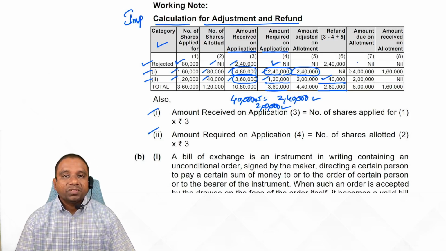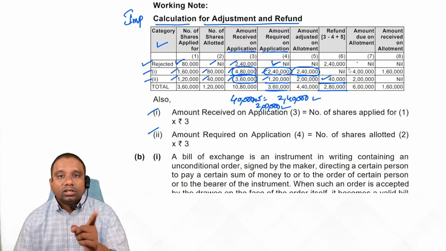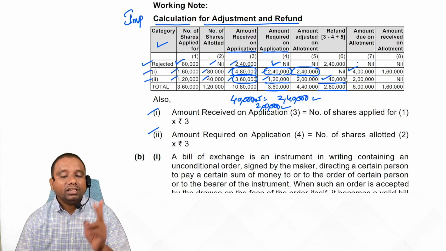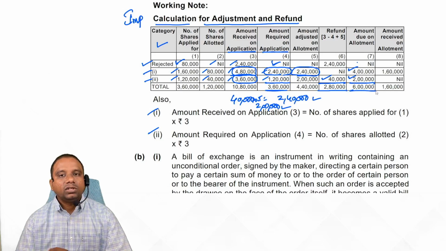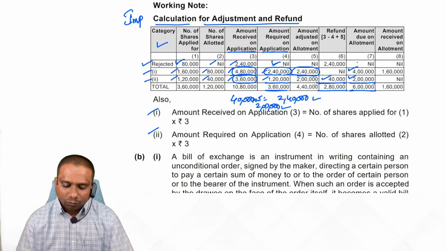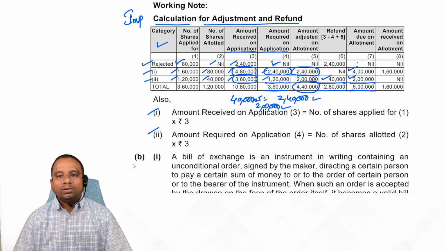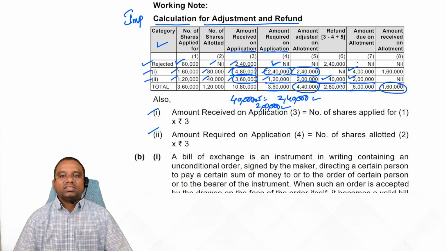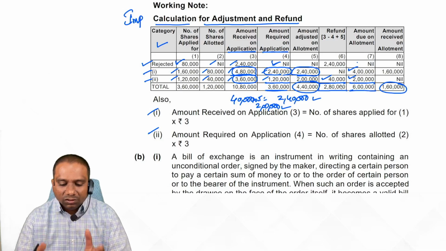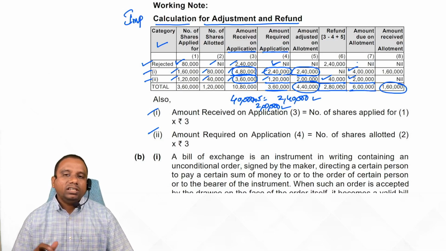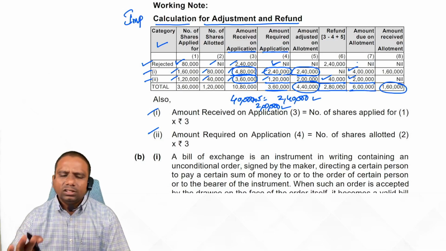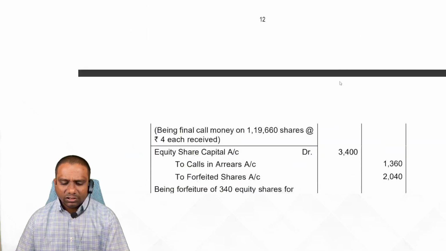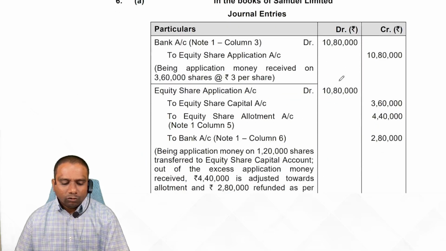Amount due on allotment. First category, 80,000 shares into 5, 4 lakhs. Second category, 40,000 shares into 5, 2 lakhs. Total receivable 6 lakhs. Already adjusted how much? 4 lakh 40. Remaining amount we receive 1 lakh 60. For the whole problem, this working note plays an important role. Clear students? Yes. Entries are easy students. To get one by one entry.